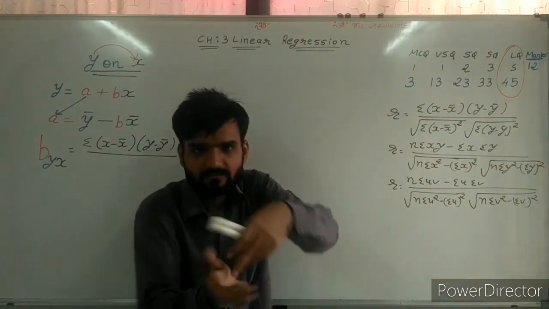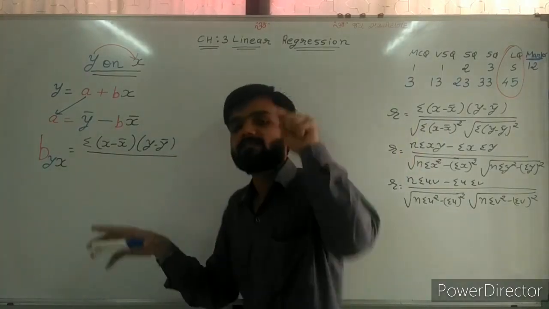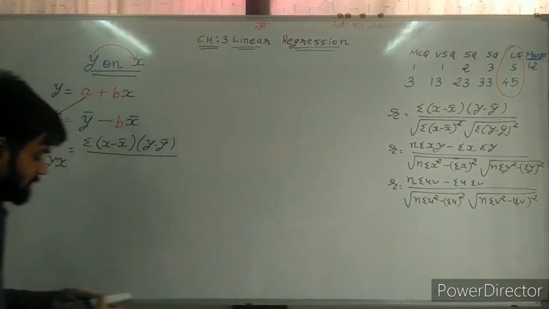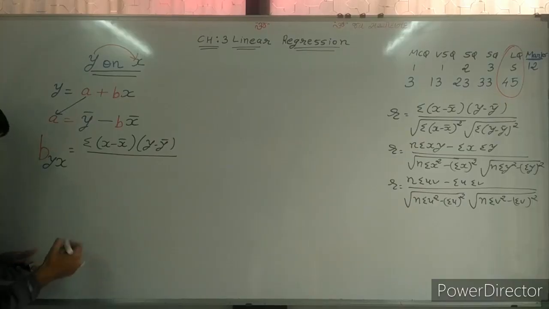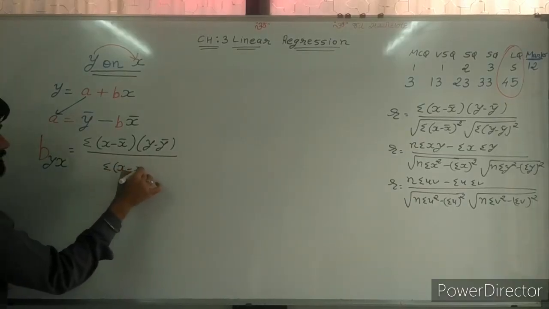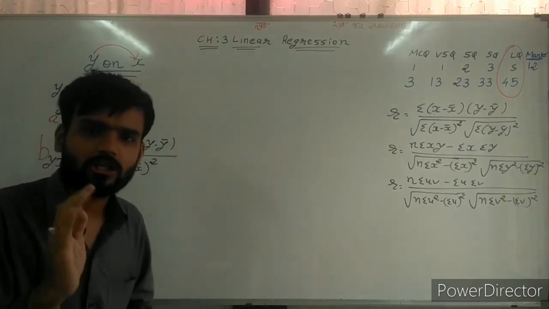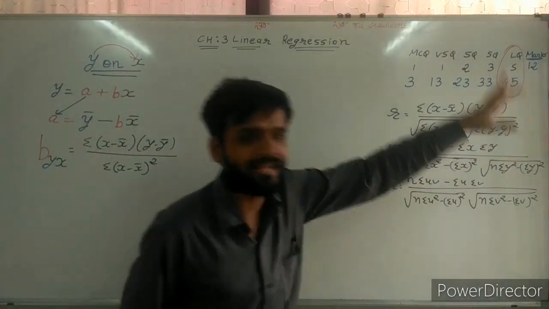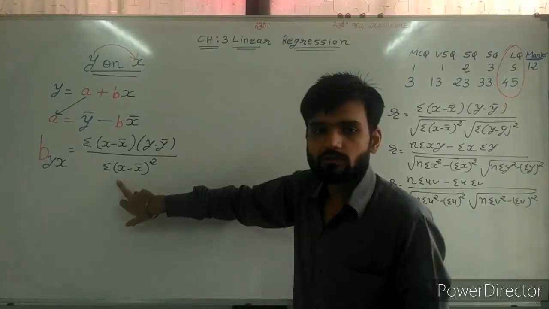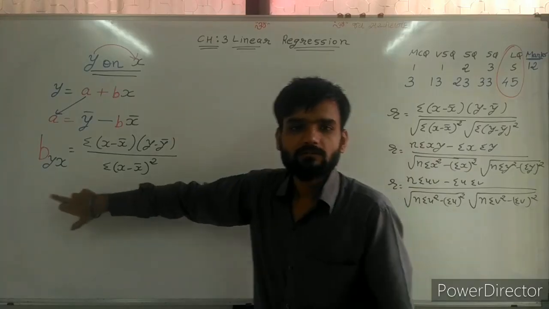Again, what is the base? So base is x because y depends on x. So sir, take only x value in denominator. So here I am taking sigma x minus x bar whole square. And most important thing, sir, don't write root sign. Cancel the root sign. Don't write root sign. Now this is the formula of b.